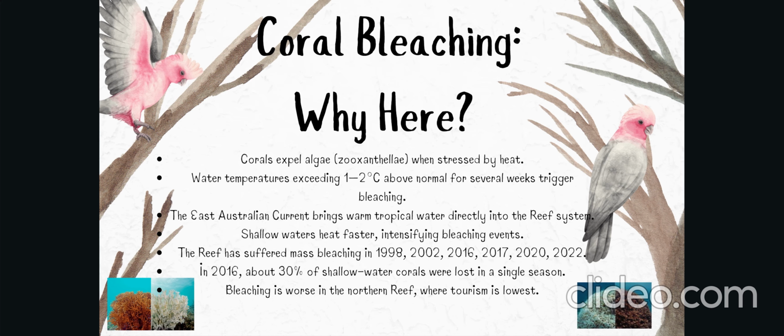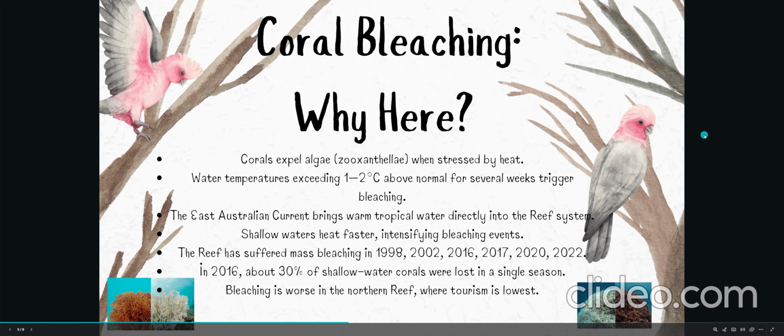And the reef has suffered mass bleaching in 1998, 2002, 2016, 2017, 2020, and 2022. In 2016, about 30% of shallow water corals were lost in a single season. Bleaching is worse in the northern reef, where tourism is lowest.